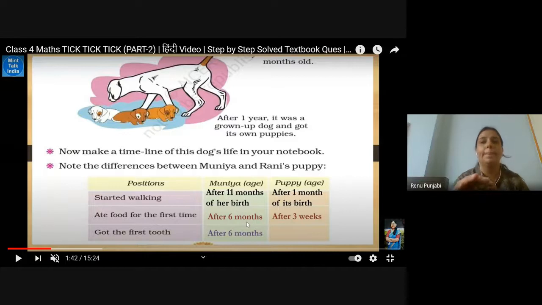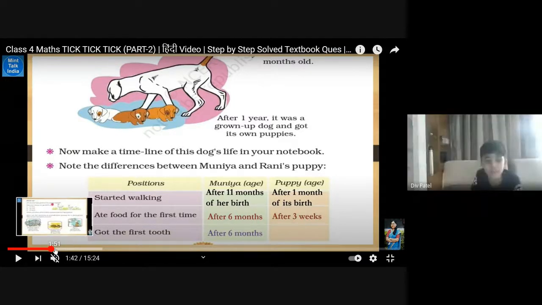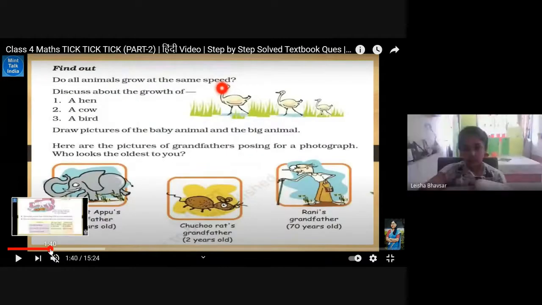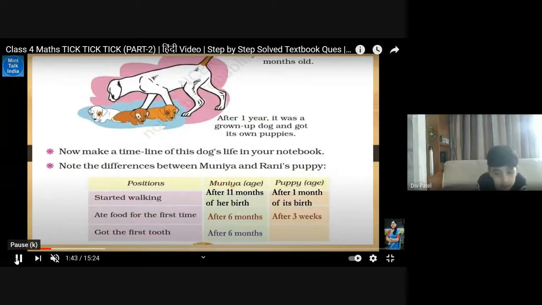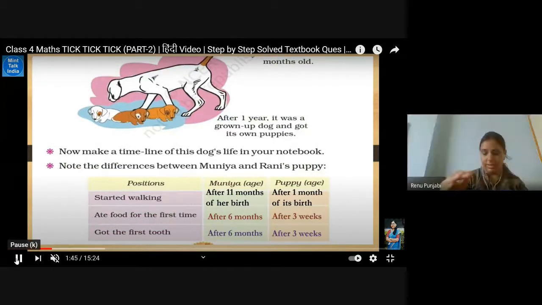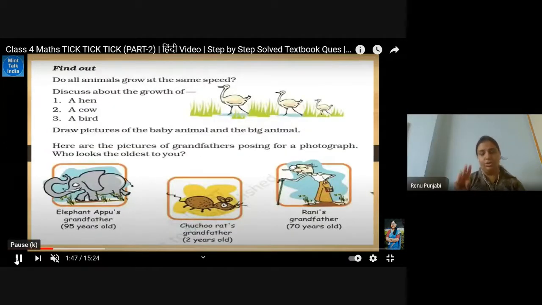After 3 weeks, he got a first tooth. Yes, after 3 weeks. Now go to the next page.